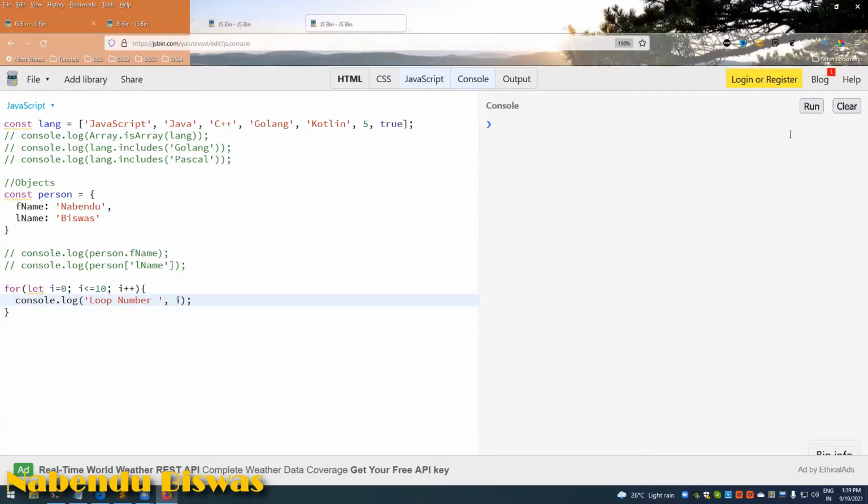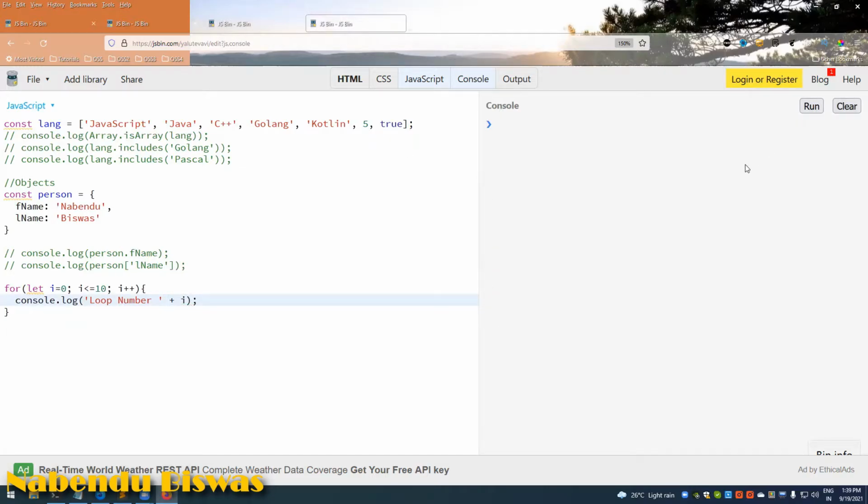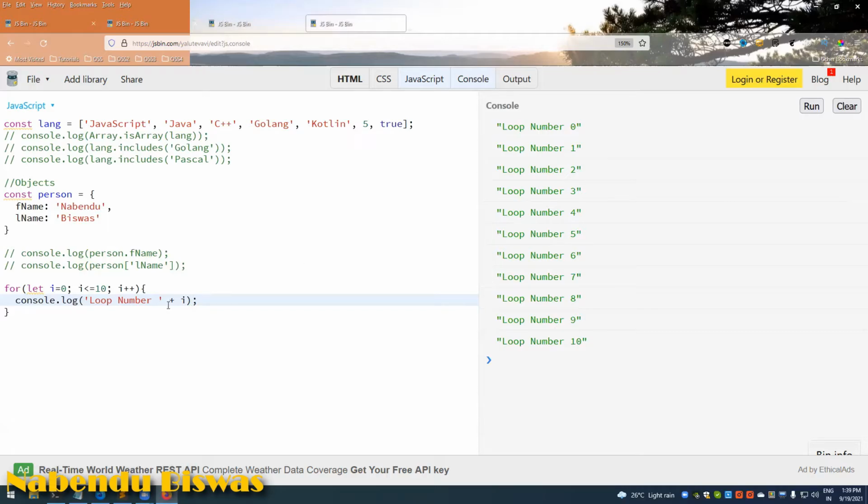You can give it like this also, or use plus. It is showing loop number 0, 1, 2, up to 10.